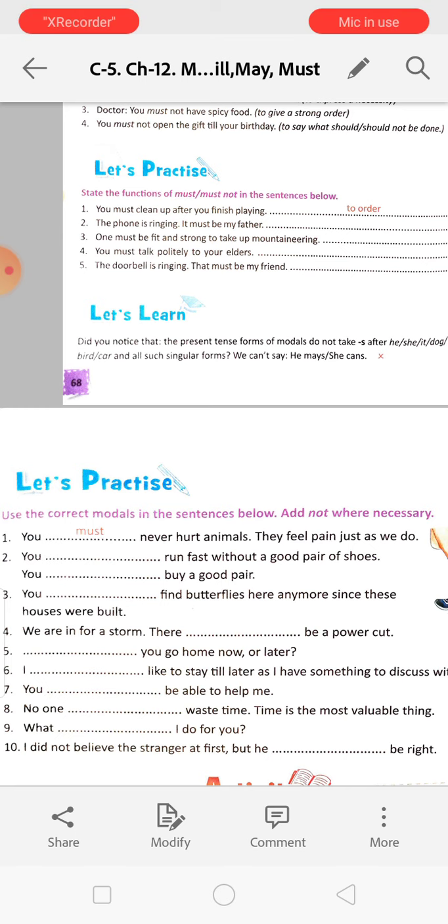Okay, so you will do it in the book, and I will give you a worksheet. You will do it in the copy. So read the chapter, listen to the video, do the exercises in the book. If you have any doubt, you will ask in the live class. Okay, till the next class, goodbye, have a nice time.